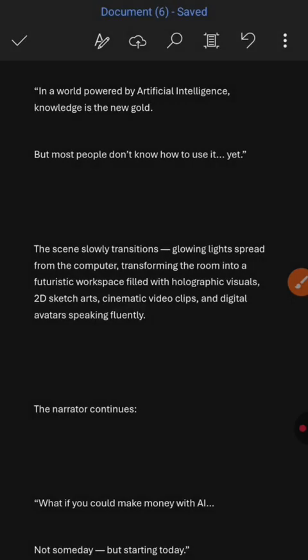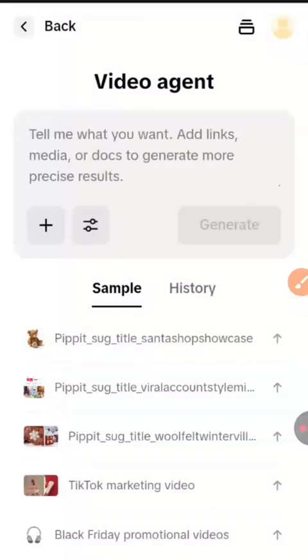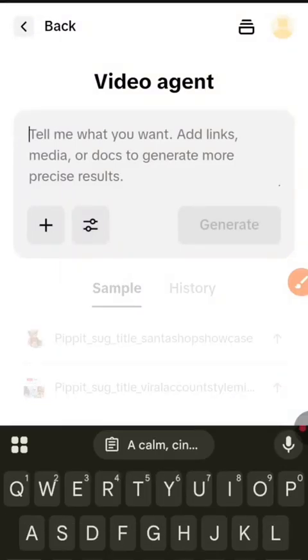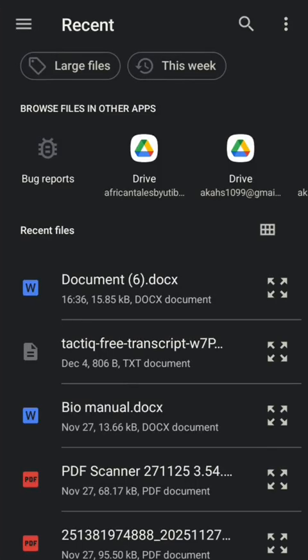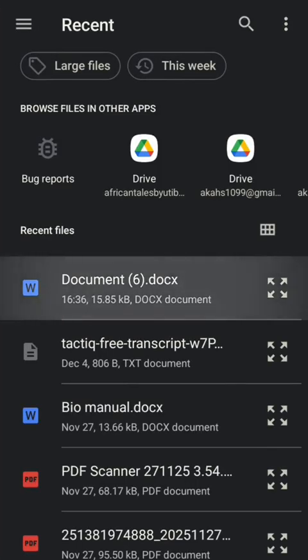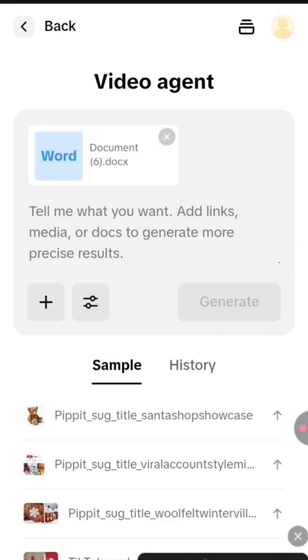So once it's saved, we'll head back over to PP. With this method, you can create as many videos as you want. We click the plus button, and you see we can add a reference video, media, document, or link to create an ad. So for example, if you just have a product link, you want to use that link to create an ad, PP is able to analyze it and create an ad for you for free. How awesome is that? So we click on Documents, tick Word here, and we add our document which contains everything we need.